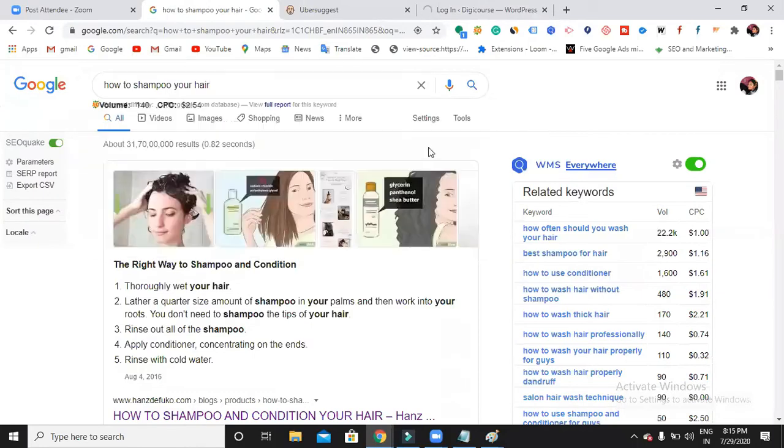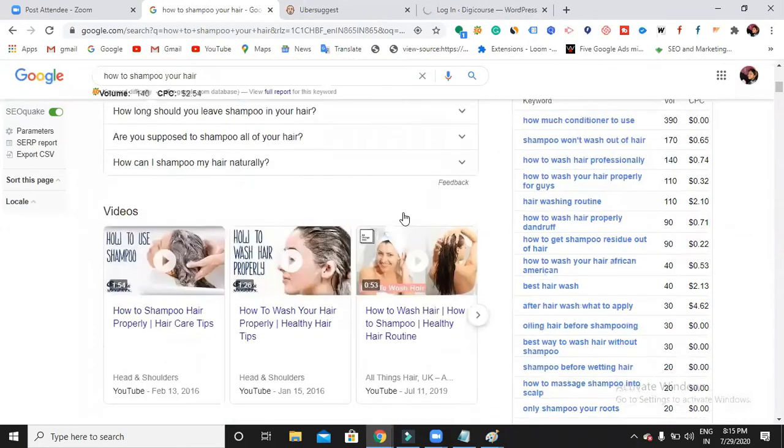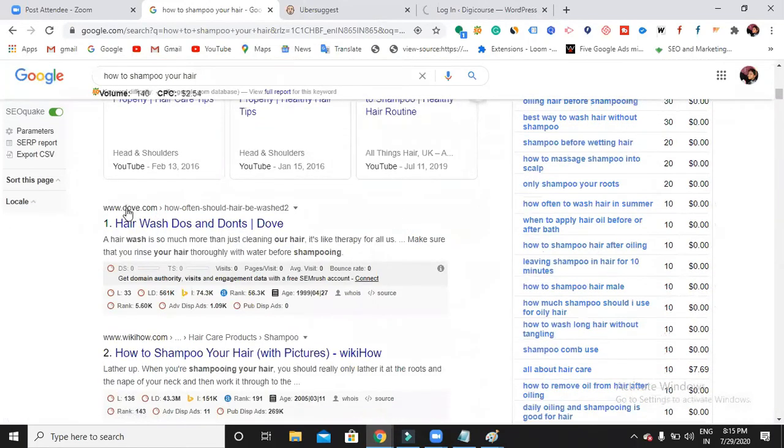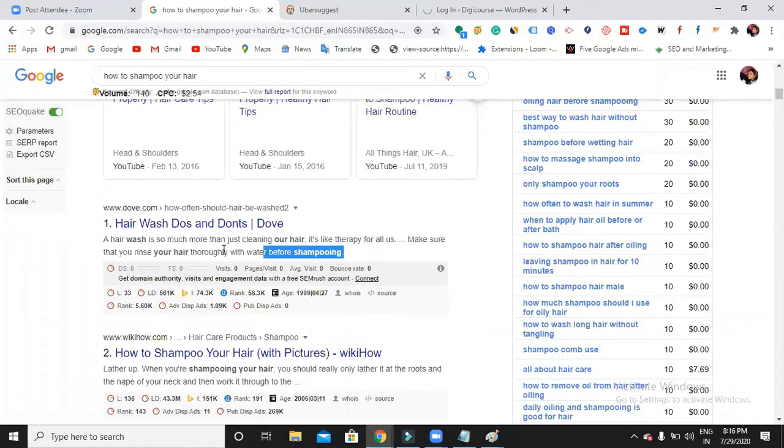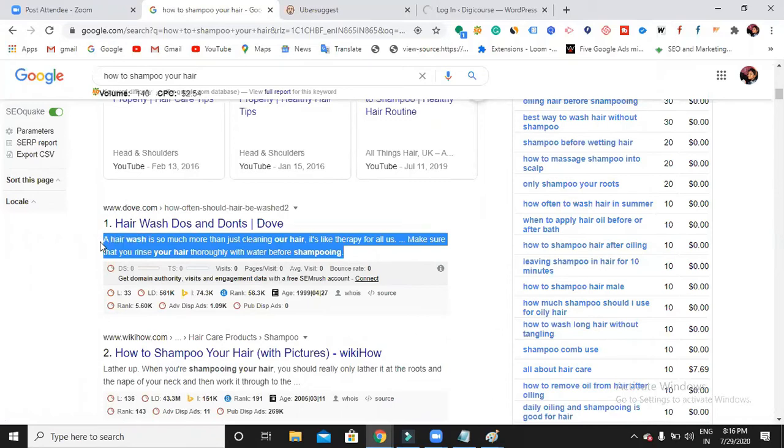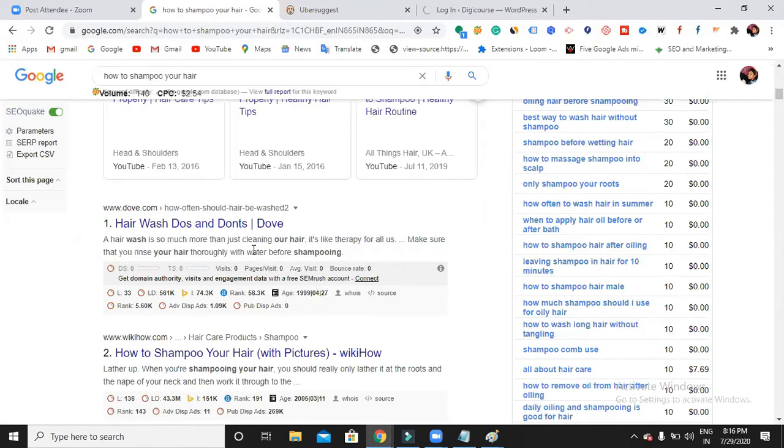When I search for how to shampoo your hair, here I can see dove.com, hair wash do's and don'ts, how to shampoo your hair. Can you see the thing which is written in blue color? This is called the meta title, and the thing which you have here in light black color is called a meta description.